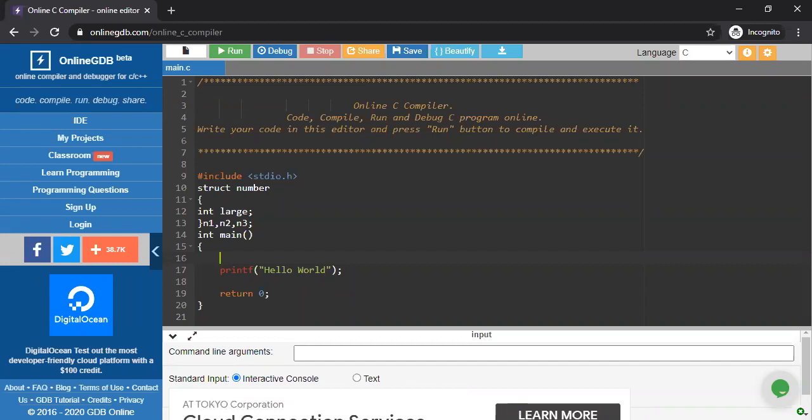এখানেও তাই লিখবো, just n1 dot large greater than n2 dot large, double ampersand n1 dot large greater than n3 dot large, then we can say that n1 dot large is the largest. Means basically n1 is the largest number, nothing else. But when you print that one, you have to write that the largest number is %d, comma, n1 dot large, in that way. Similarly for n2 dot large, similarly n3 dot large.